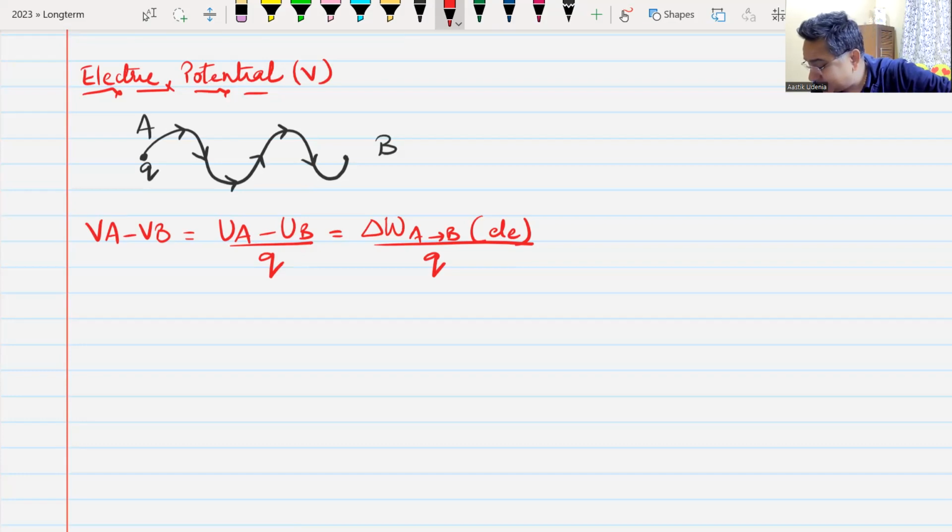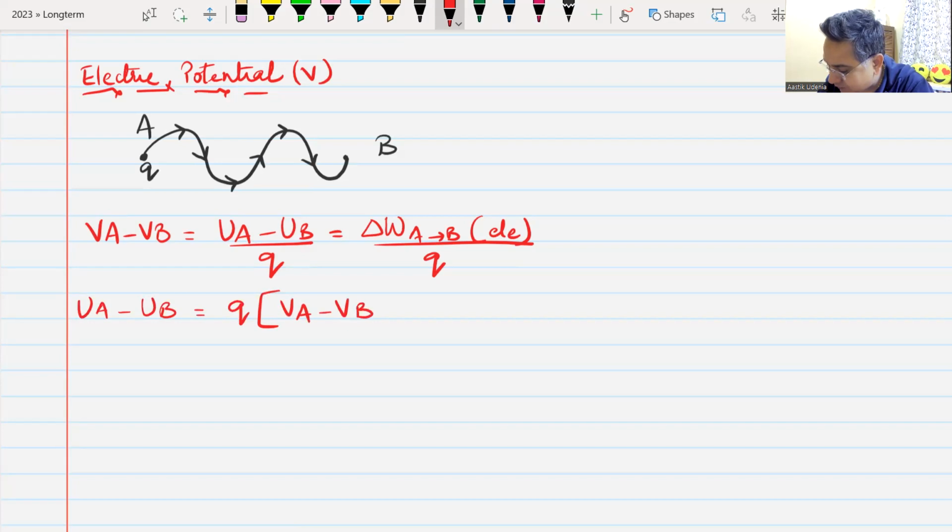Do we understand this? Yes, sir. From here, you can also write the formula in this way: UA minus UB will be equal to Q into VA minus VB. Do you understand how I have written this?